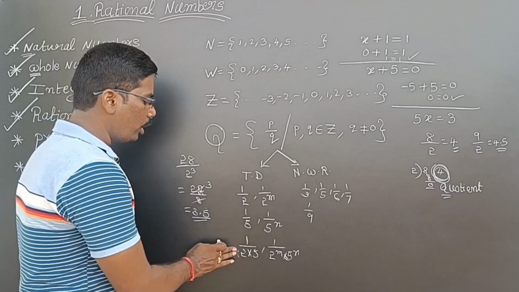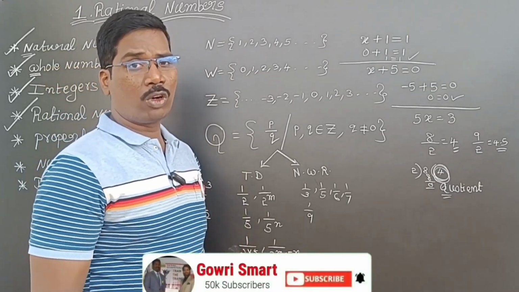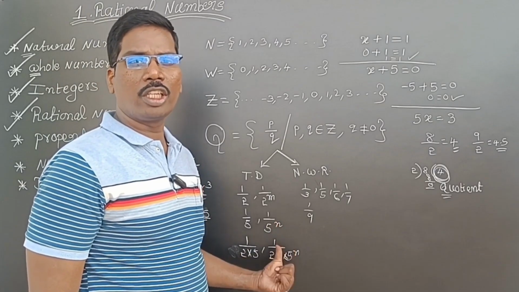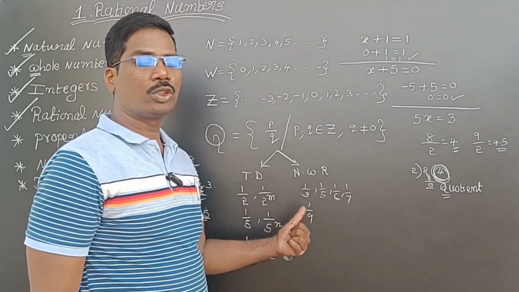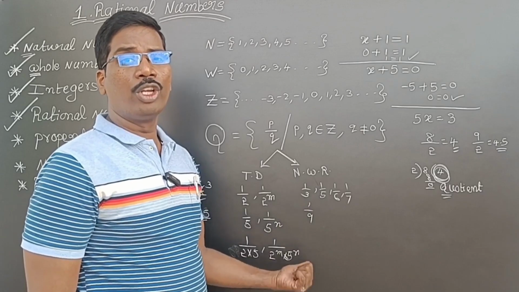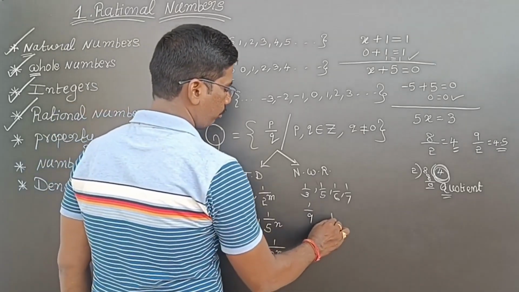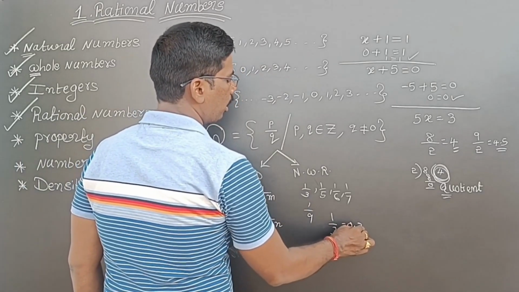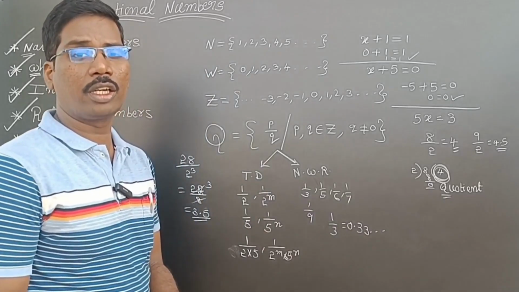So we must have only 2 or 5, powers of 2 or powers of 5. Along with any extra number, those are non-terminating with recurring decimals. Example: 1 by 3. 0 point, then 10; 3 threes are 9, again 10; 3 threes are 9, and so on. So 3 is recurring.